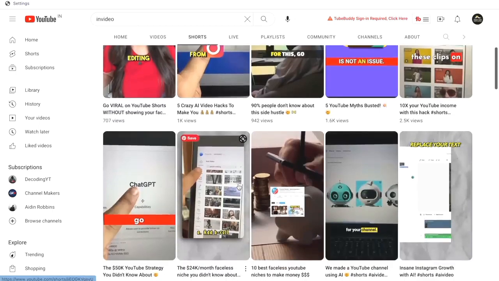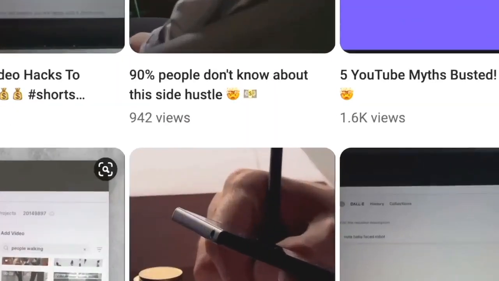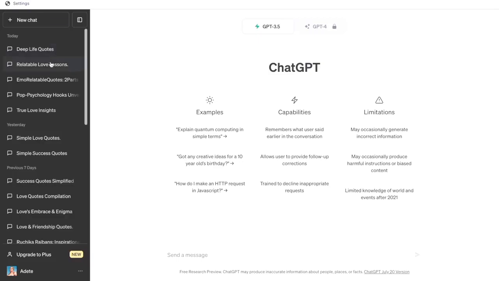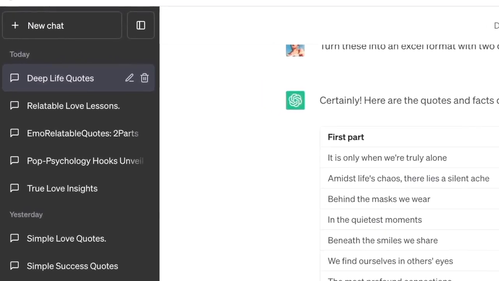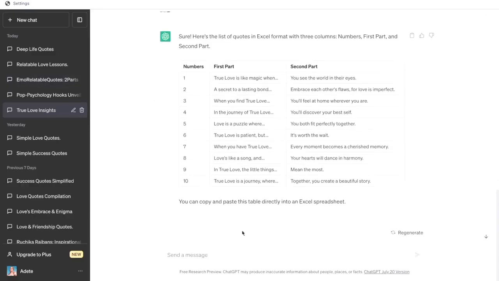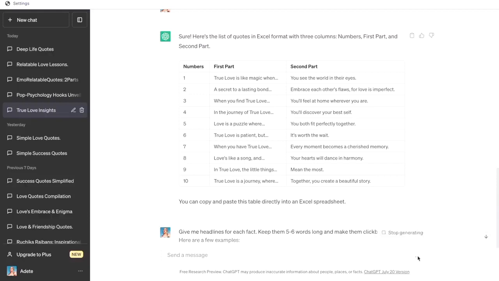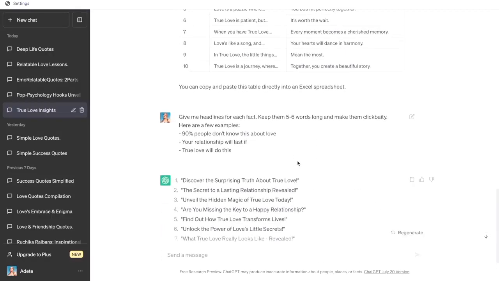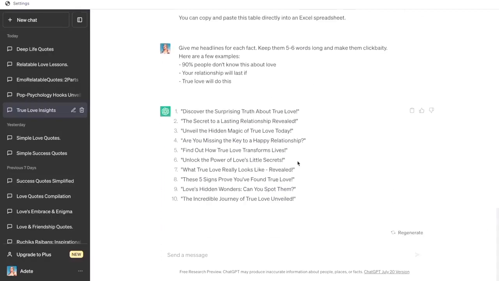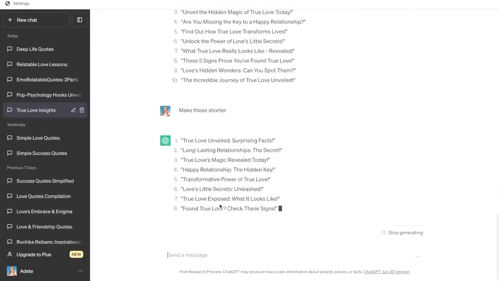So we want to write headlines that generate a sense of FOMO, of fear of missing out, and are also just 3 to 4 words long alongside using the hashtags. So for this, we will again go back to ChatGPT and open the previous thread we got the prompts from. And now in this thread itself, we are going to prompt the AI to give us headlines for these facts according to the format, and we'll give it a few examples to refer to and then hit enter. And as you can see, it has actually turned out pretty great headlines. I just actually want them a little bit shorter, so I'm just going to go ahead and prompt ChatGPT to do that. And with that, our headlines are ready.